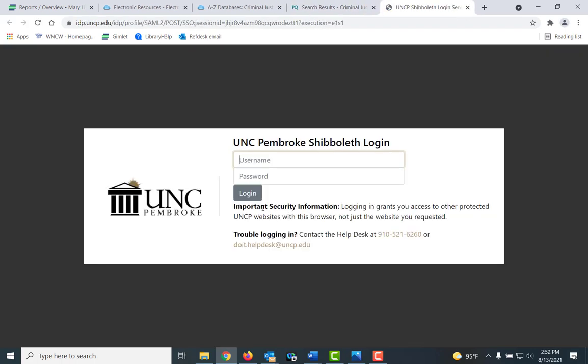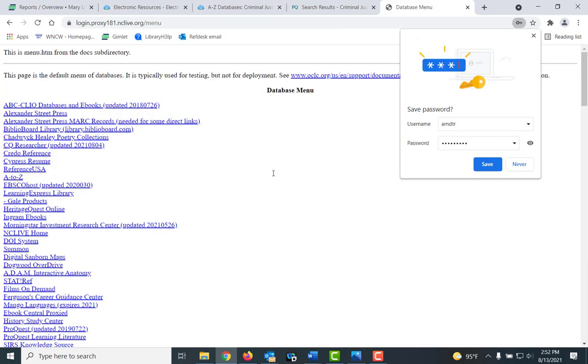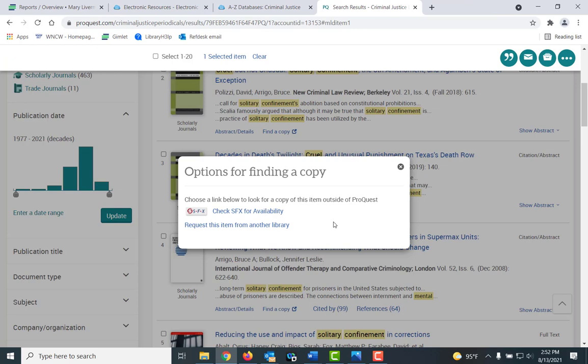Click here and it'll ask me to log in, which it shouldn't do. Yay. So let me log in real quick. Okay, and if this doesn't work, like this one doesn't, you contact me. Sometimes it will not work. If this happens, again, contact me. So I would not request it for another library.